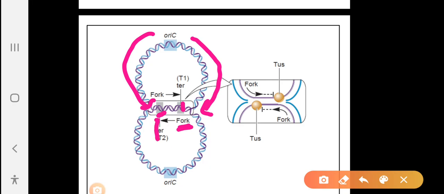That's why the total circular double helical DNA can be copied into two daughter DNA copies. These two copies get separated and can enter the newly formed daughter cells.